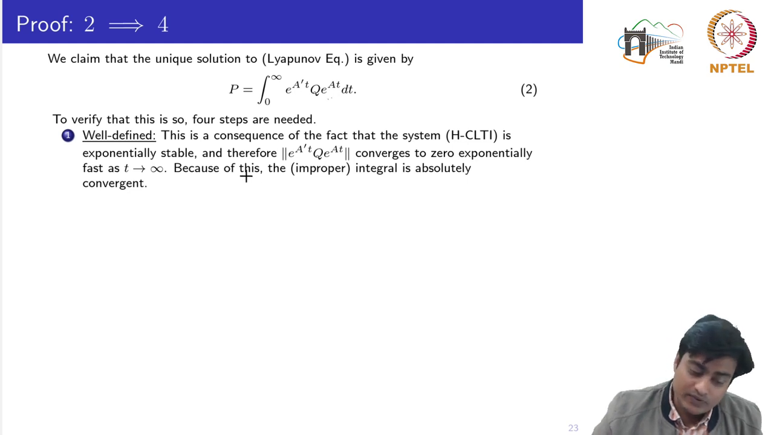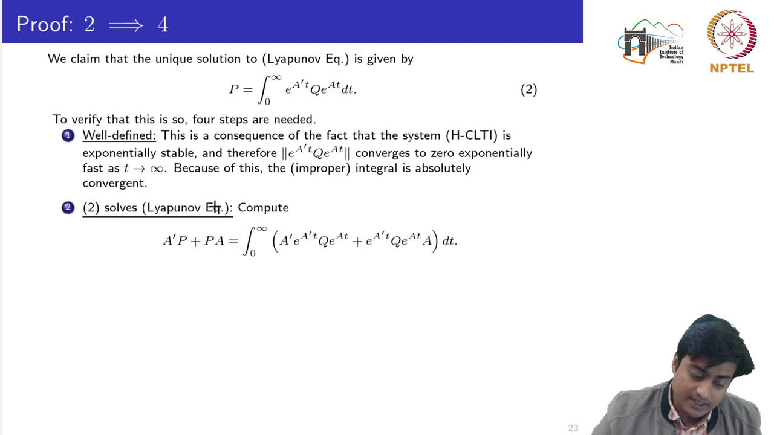Okay. So because these are exponentially stable, both these integrals would die out as t tends to infinity. The integral is absolutely convergent. So we would have a certain value. Second, that this P solves the Lyapunov equation.